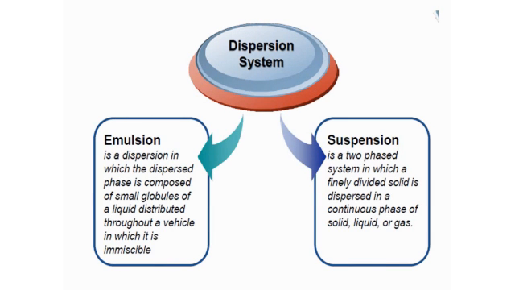Now the dispersion system of the emulsion and the dispersion system of the suspension. The emulsion can be defined as a dispersion in which the dispersed phase is made up of small globules of liquid, right, which are distributed throughout the vehicle. But these globules of liquid are immiscible with the dispersion medium. But in the case of the suspension, what happens? We distribute finely divided solids in the continuous phase or the dispersion medium. Clear?